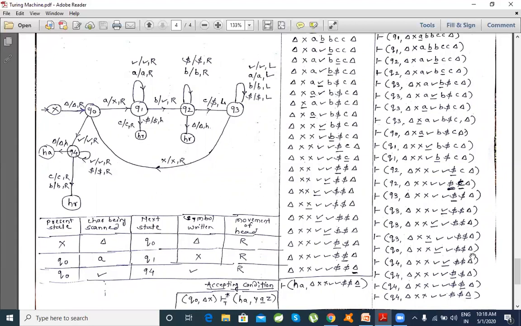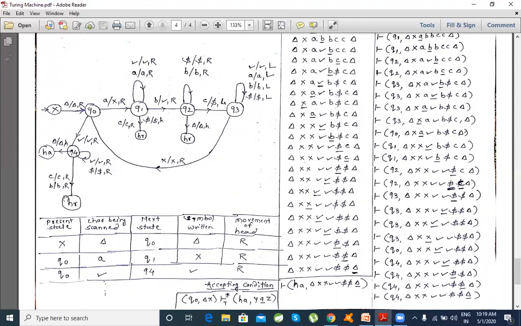Now in case, while moving across this tick mark, an extra B occurs, this is a rejection state. Or if an extra C occurs, it should be a rejection state. So you should see all tick marks and dollars on the right. You should never see C and B. If the input string contains, being in Q0, a particular character C, we replace this by C and move towards right, but change to a rejection state.